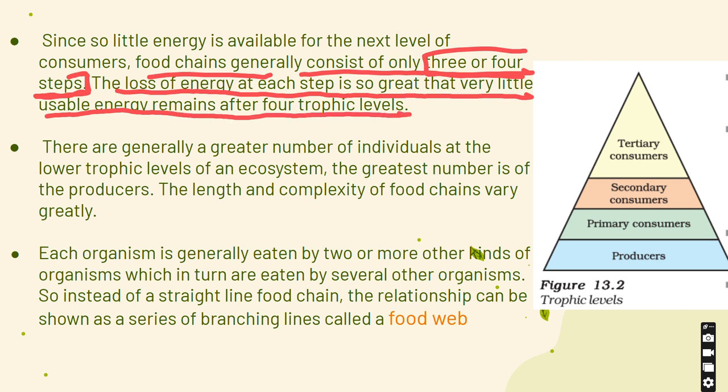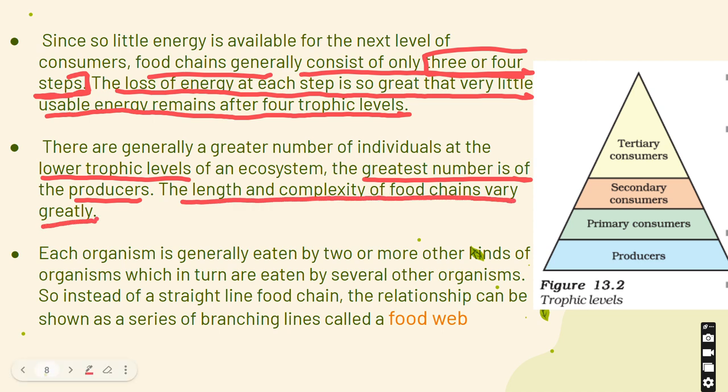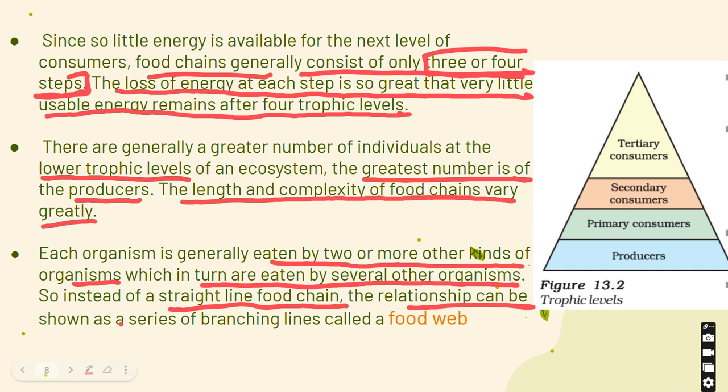trophic level. There are generally a great number of individuals at the lower trophic level of an ecosystem. The greatest number is of the producers. The length and complexity of the food chain vary greatly. Each organism is generally eaten by two or more other kinds of organisms, which in turn are eaten by several other organisms. So instead of a straight line food chain, the relationship can be shown as a series of branching lines called